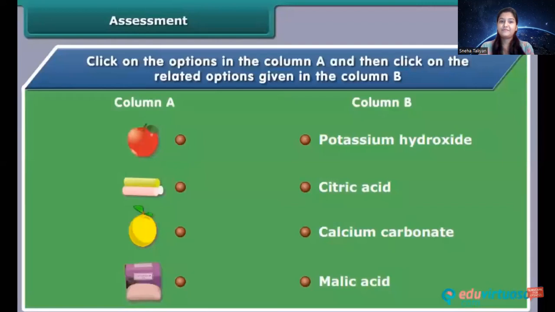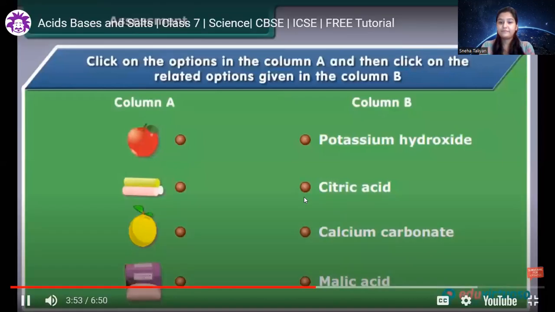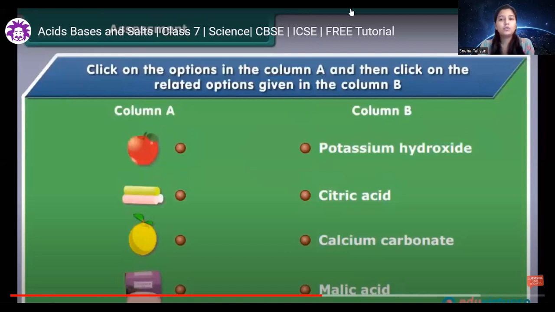Match the following. Tick on the options in column A and then click on the related options given in column B. Okay, so you can try these questions. You can try this match the following on your own. Pause the video for a second. You'll be able to do them.